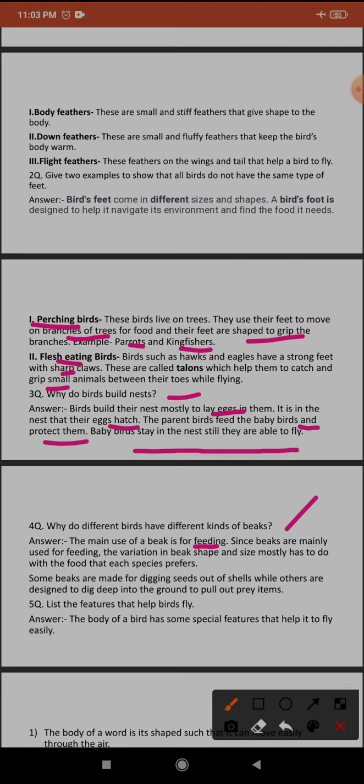Since beaks are mainly used for feeding, the variation in beak shape and size mostly has to do with the food that each species prefers. Some beaks are made for digging seeds out of shells, while others are designed to dig deep into the ground to pull out prey items like a hen does, you can say.